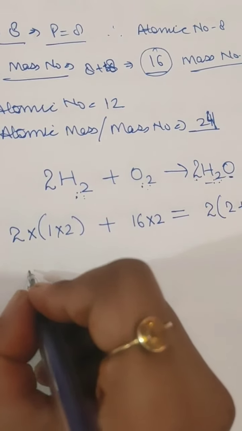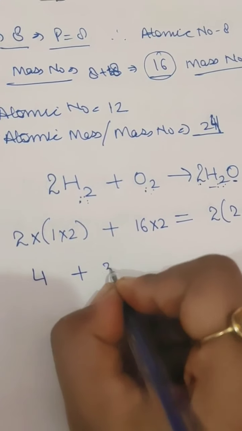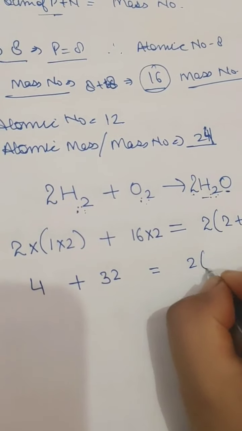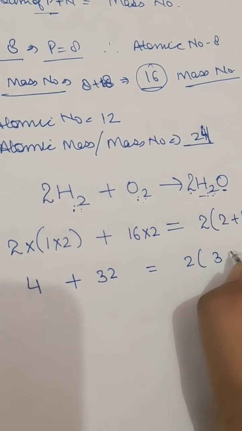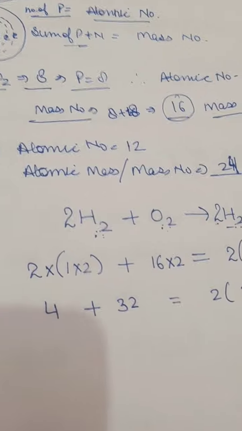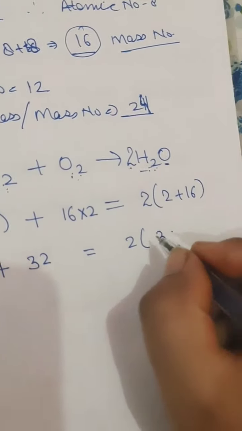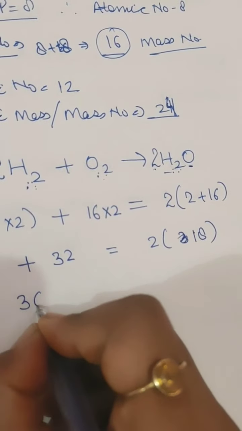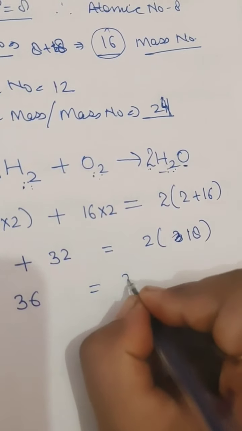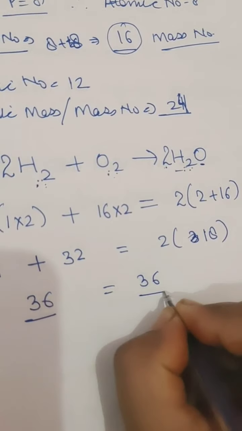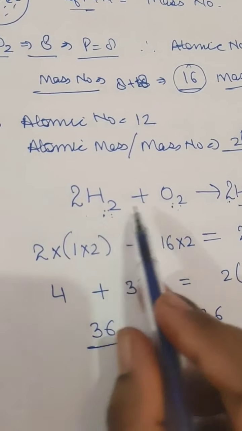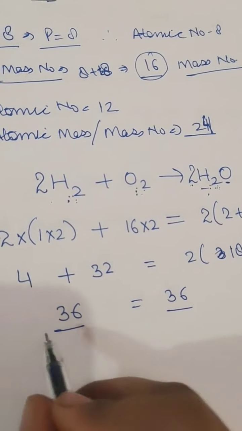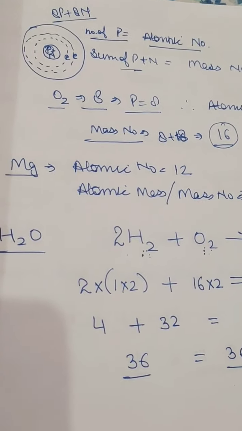Okay, so here it is 4 plus 32, and here it is 2 into 18. Sorry, it will be 18. Okay, so it will be 36 equals 2 eights are 36. So these are equal. That means the sum of the mass of the reactants is equal to the mass of the products, 36, 36. So that is the law of conservation of mass.